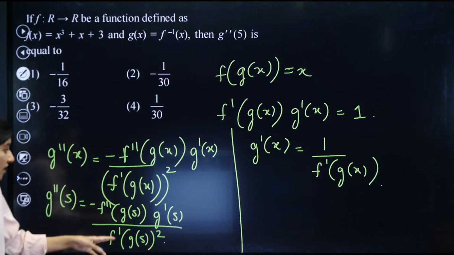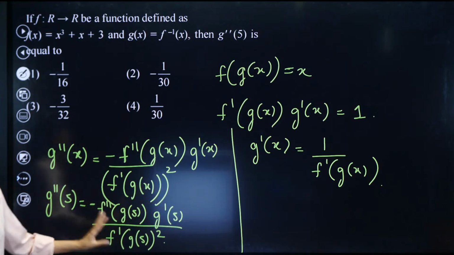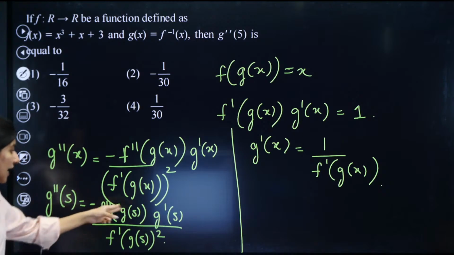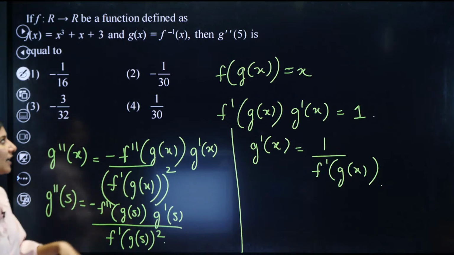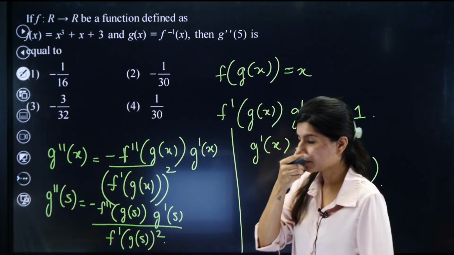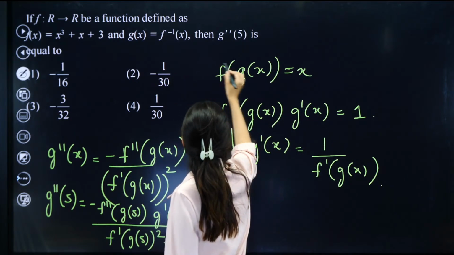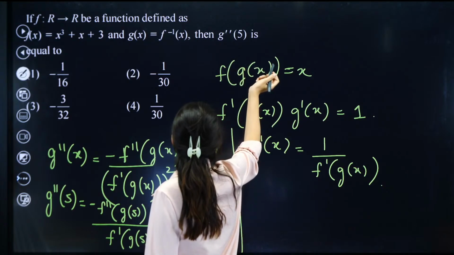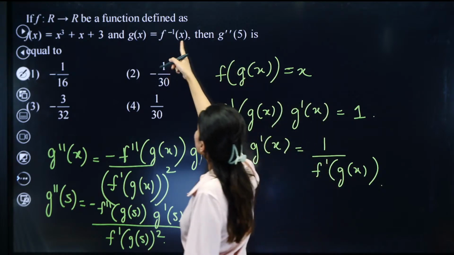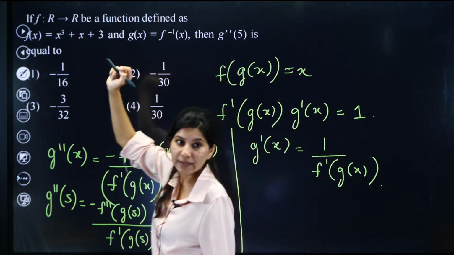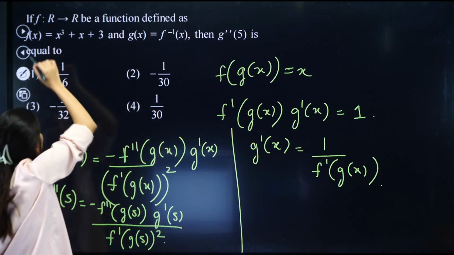Right? So in here, I will require, first of all, what is g of 5? g of 5 is something which I need. g dash 5 is something which I will need. g of 5 and g dash 5. Okay. All right. How to calculate g of 5? g of 5 is nothing but f inverse 5. Right? g of 5 is what? f inverse 5. f inverse 5, that means